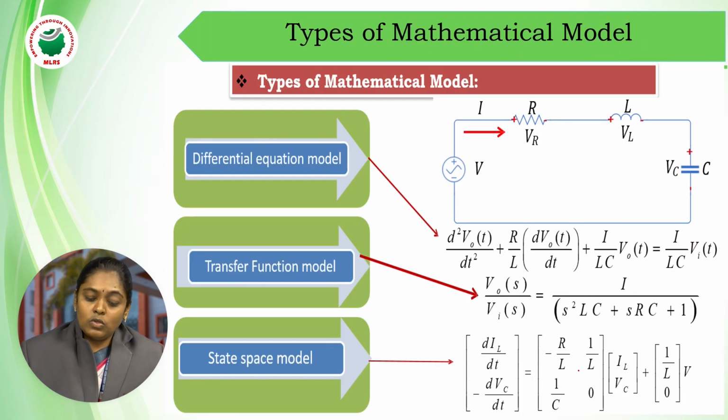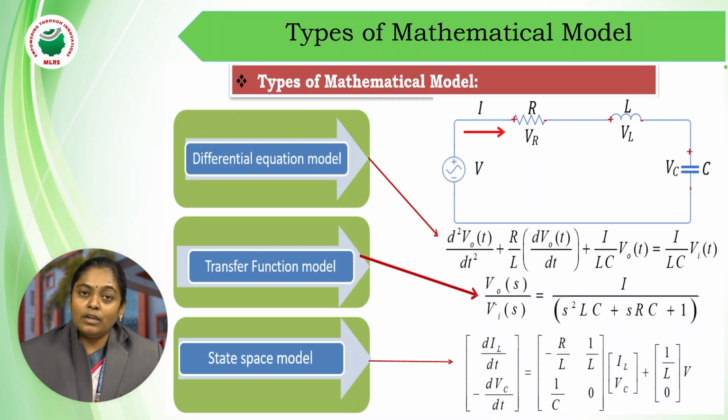Coming to this, how can you represent a mathematical model in all these cases? Here I am assuming a simple RLC network. The input voltage is V and the current flowing through the circuit is I. If we represent it in terms of a differential equation, it is called a differential equation model.